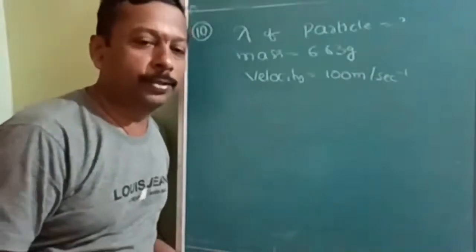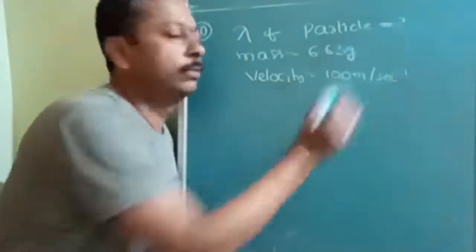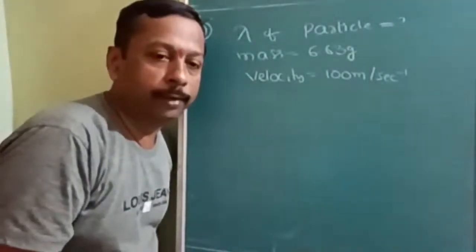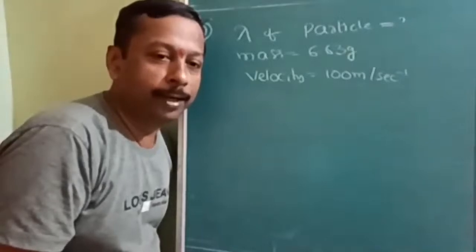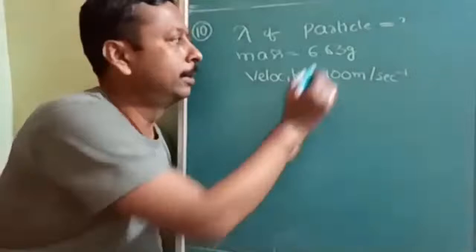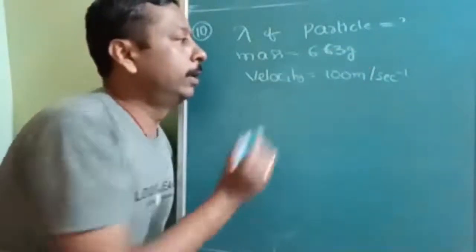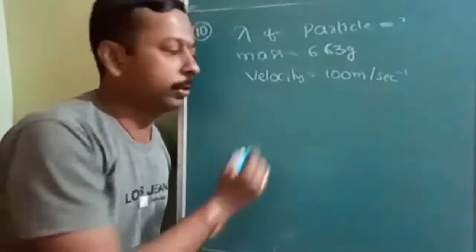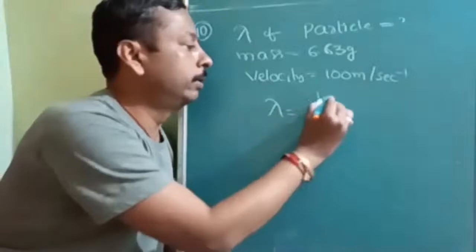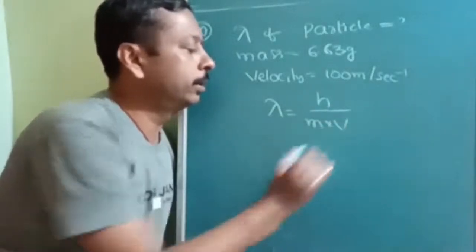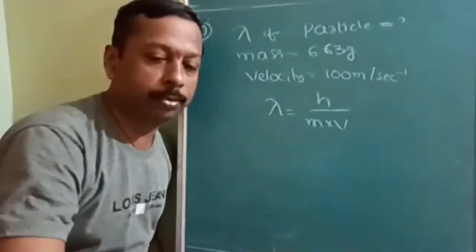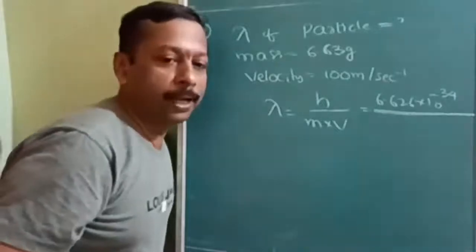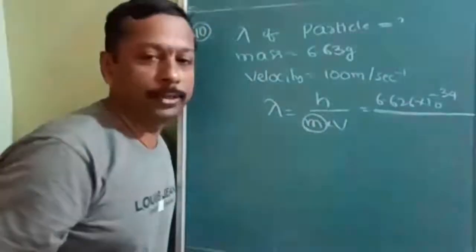Next question. The way it is appearing, it is not that easy. You have to find the de Broglie wavelength, and the mass is given as 6.63 gram. Velocity is given as 100 meter per second. It is a very easy question. The de Broglie wavelength is equal to h upon mv, that is, Planck's constant divided by mass into velocity, which is momentum. Don't forget to use SI units.